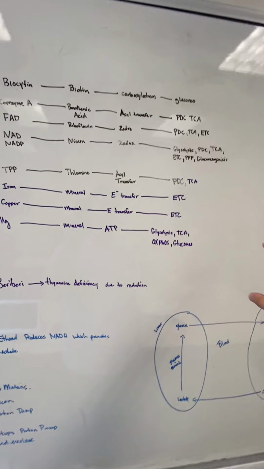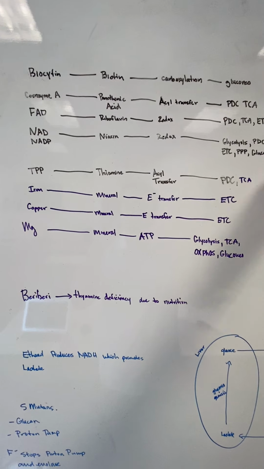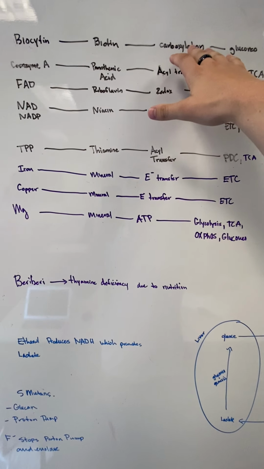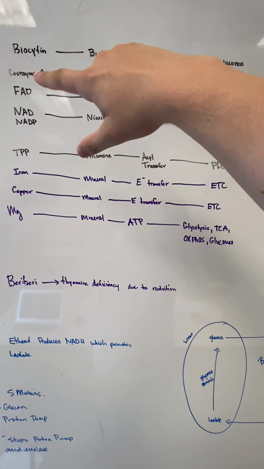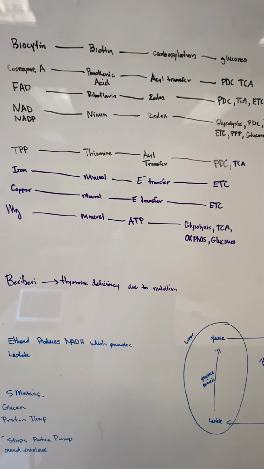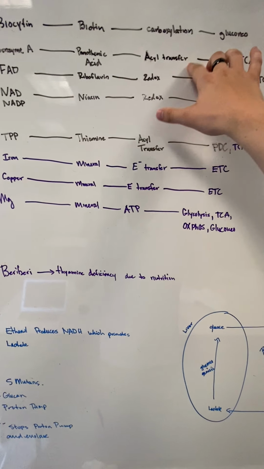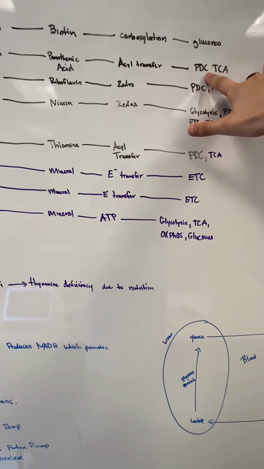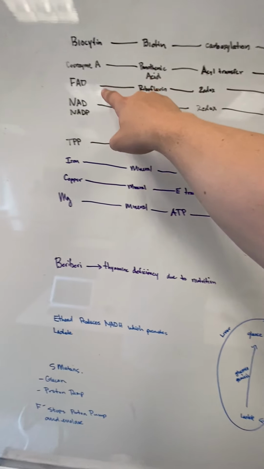Okay, so these are vitamins and the coenzymes that I talked about. Biotin helps with carboxylation. It's in gluconeogenesis. Coenzyme A, or pantothenic acid, is an acyl transfer. So we have the pyruvate complex and then the TCA cycle.